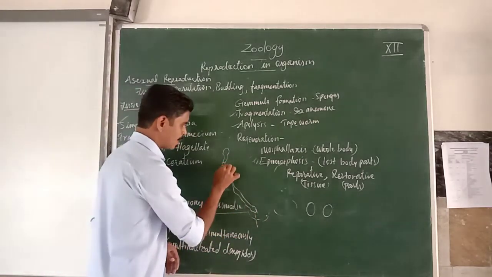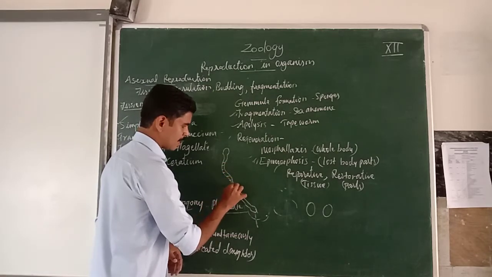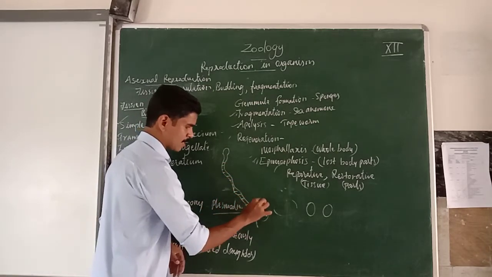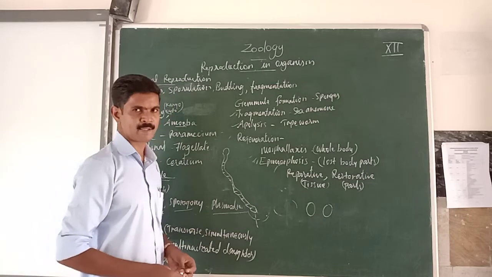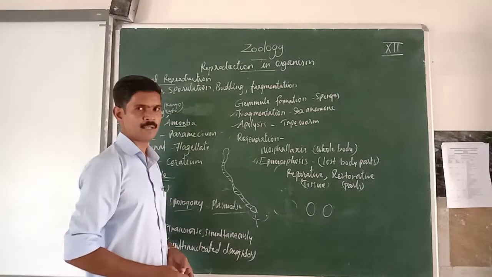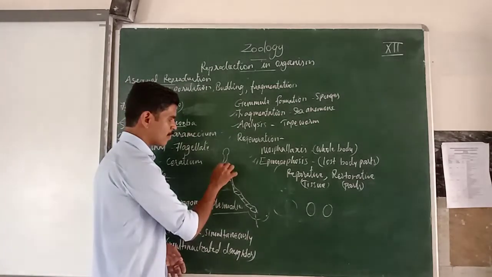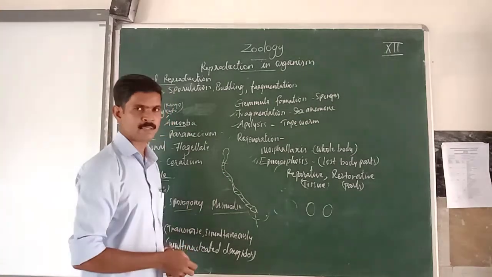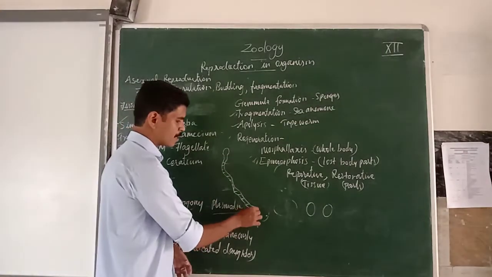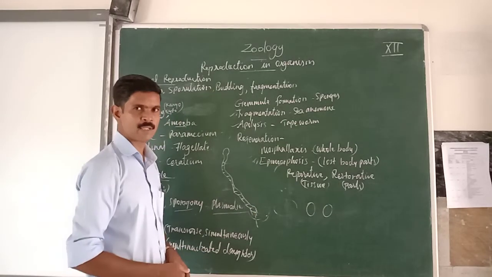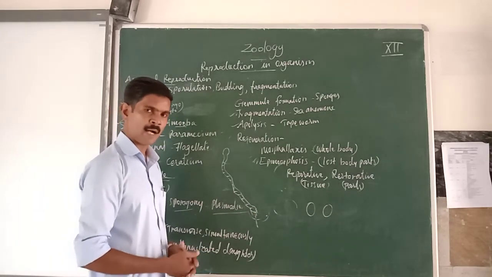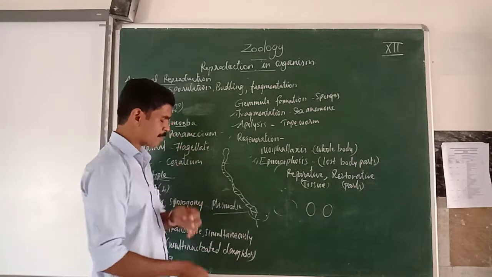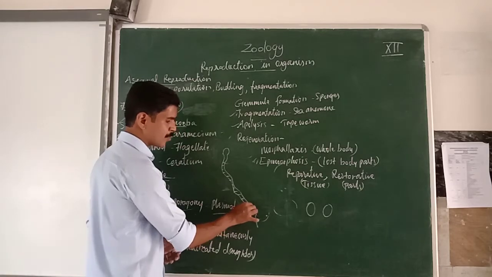The body is divided into many small segments. These segments are called proglottids. The young proglottids are present near the anterior region, and the mature proglottids are present in the tail, posterior region. And most of the eggs are present in these mature proglottids.